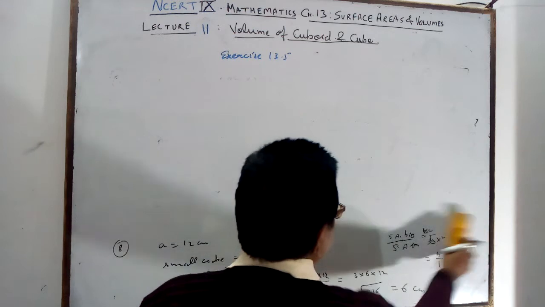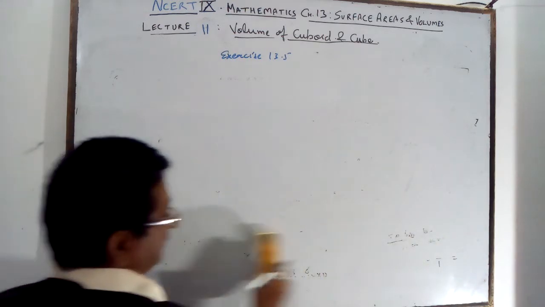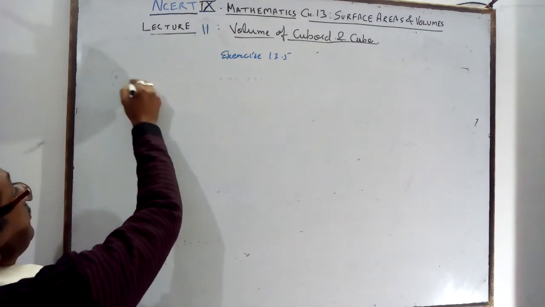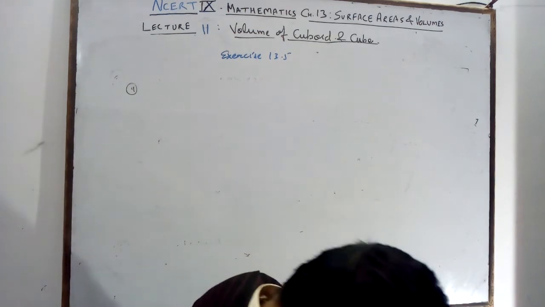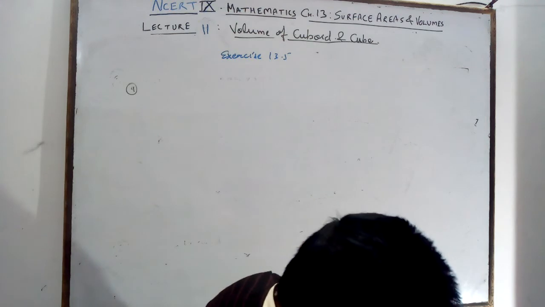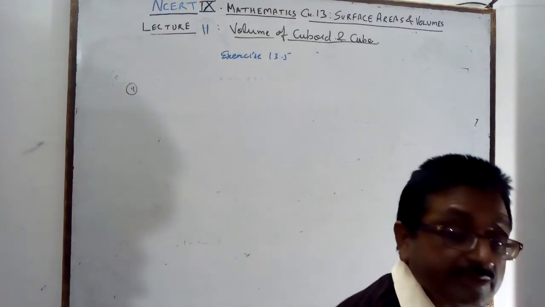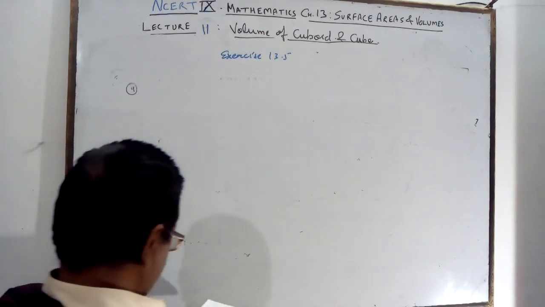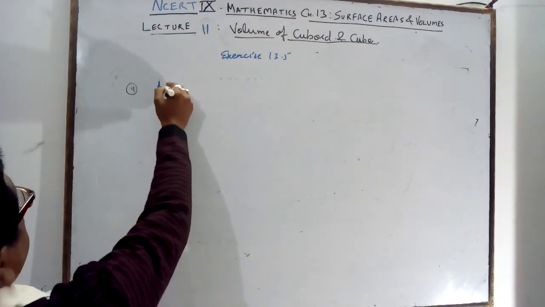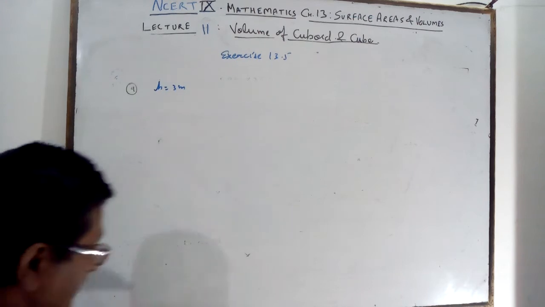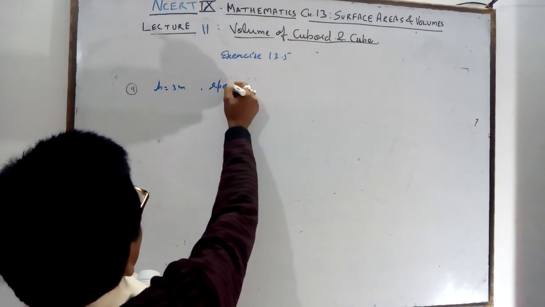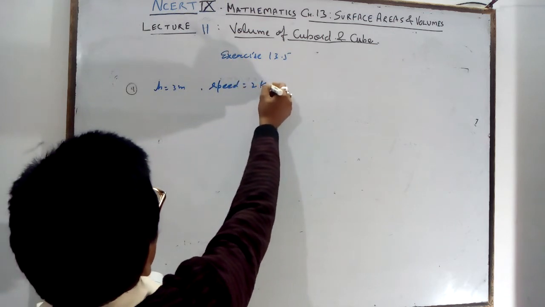Last question is question number 9. What is given? A river is 3 meter deep. Very important question. Deep is given 3 meter, flowing with a speed of 2 km per hour.